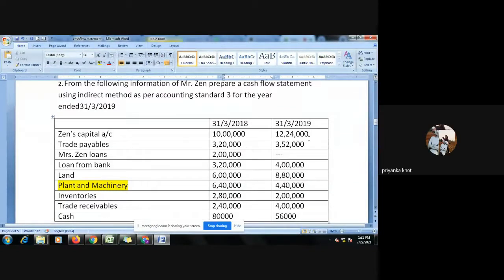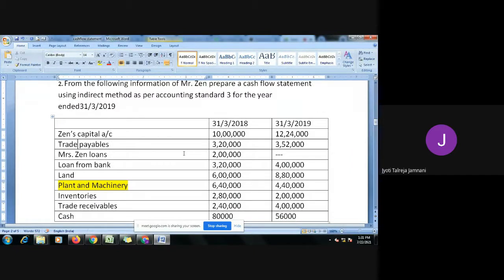Okay, now the next thing is trade payables. Trade payables is nothing but bills payable, so it is a current liability. Payable means liability, and trade or bills is one and the same. Or you can also call them creditors. So this is a current liability.